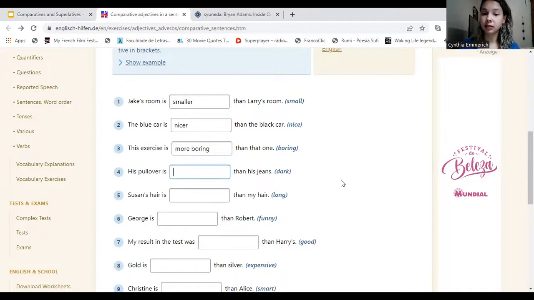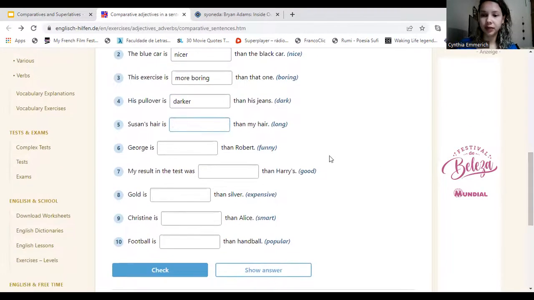His pullover is blank than his jeans. His pullover is, we add ER in the end, that's it, perfect. Darker. So let's say his pullover is darker than his jeans. Good. Susan's hair is blank than my hair. This one we've seen, right? Susan's hair longer. Okay, so let's repeat. Susan's hair is longer than my hair.